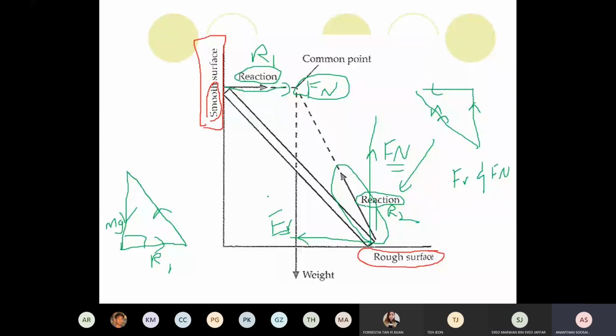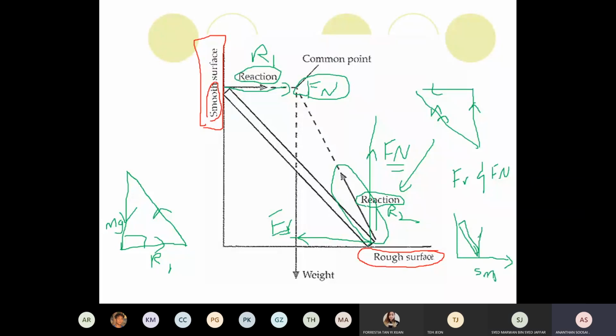This is different from what I did earlier. Earlier, both were rough. This one, the wall is smooth and the floor is rough. Sometimes they can ask, the floor is smooth and the wall is rough, then how is it going to be? If the floor is smooth, of course there is no friction here.